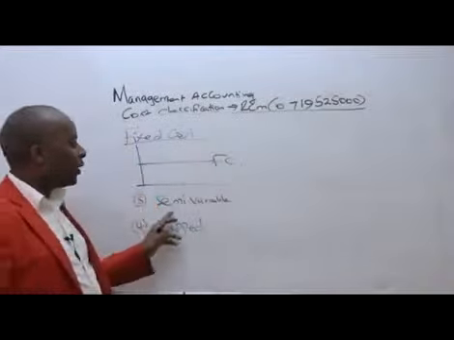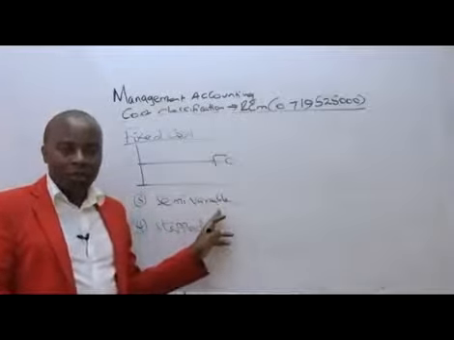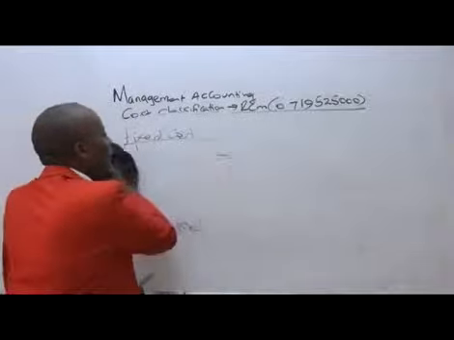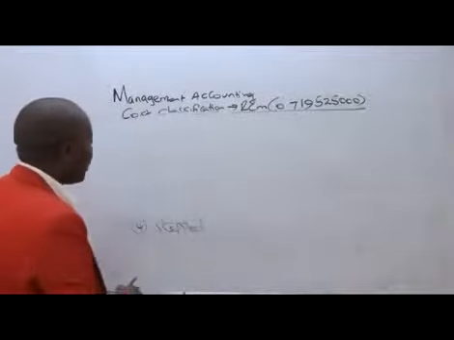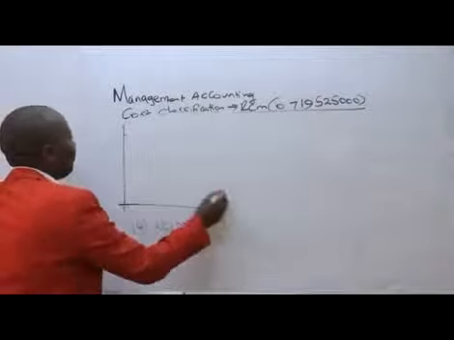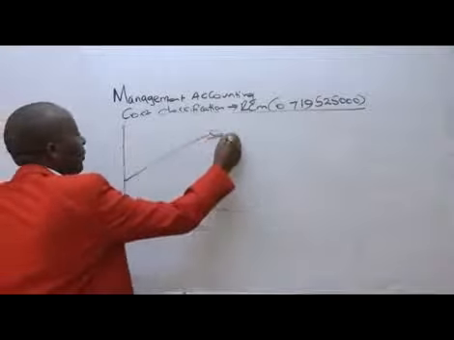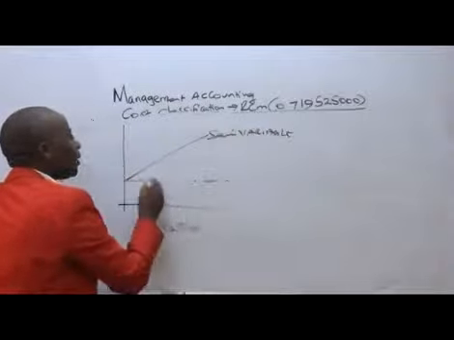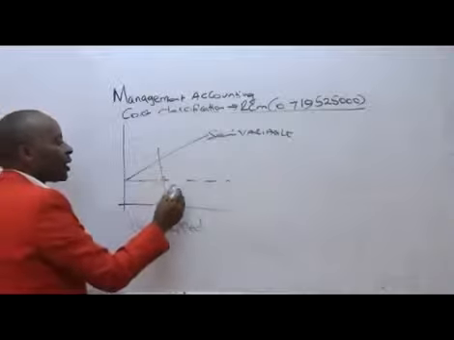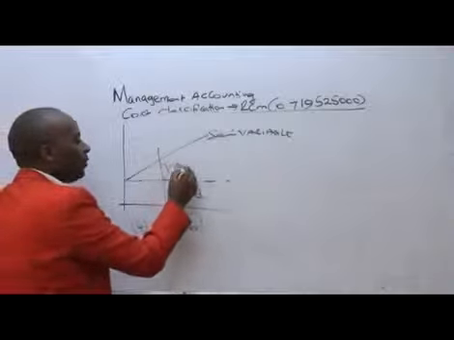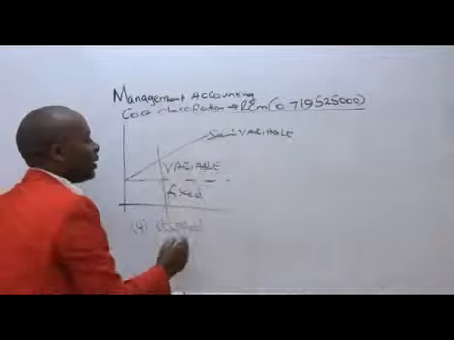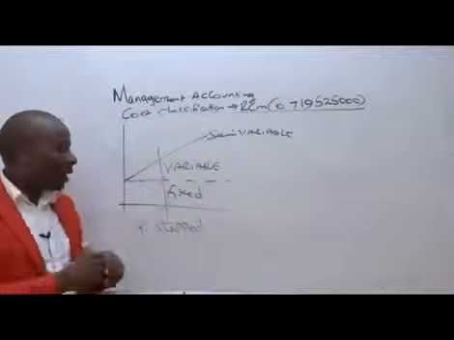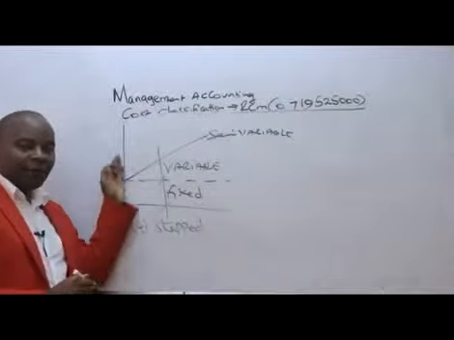Now from there we have the semi-variable cost. Semi-variable cost, as the name suggests, is how it will behave like this. Semi-variable costs are those costs that are partly fixed and partly variable. So you can see it's not beginning from zero here. It's beginning from a point up there.